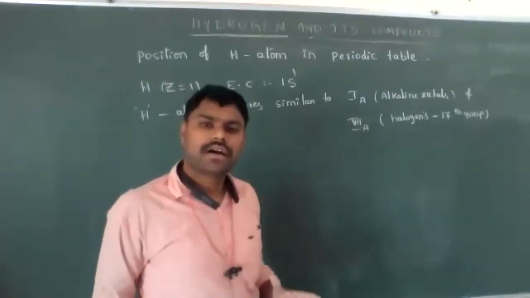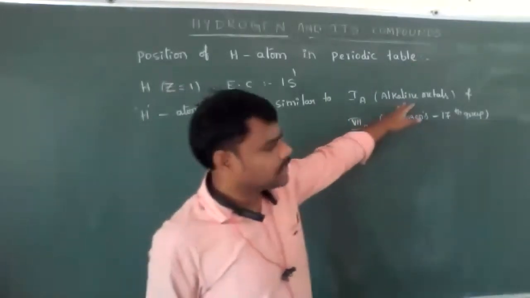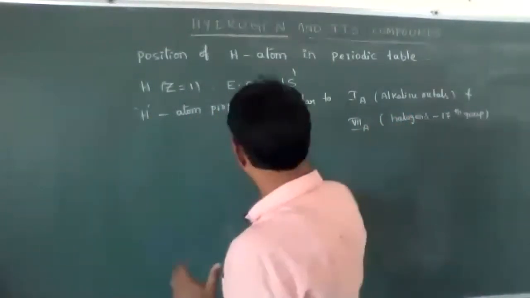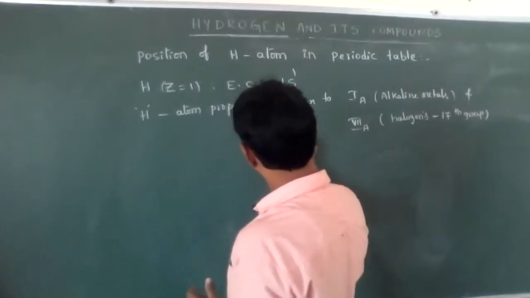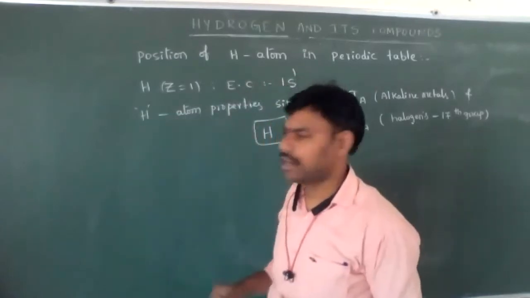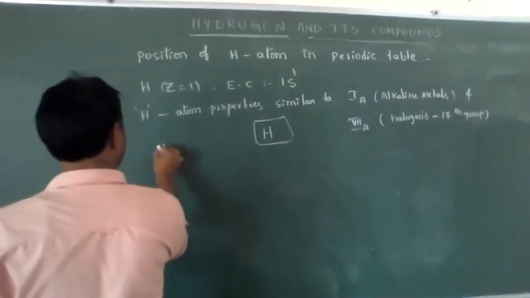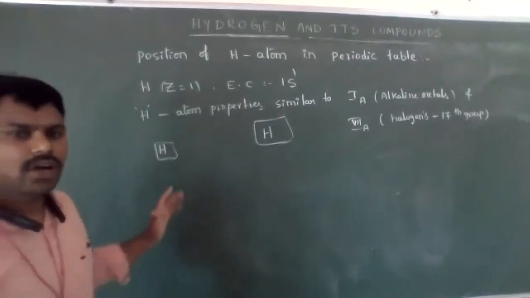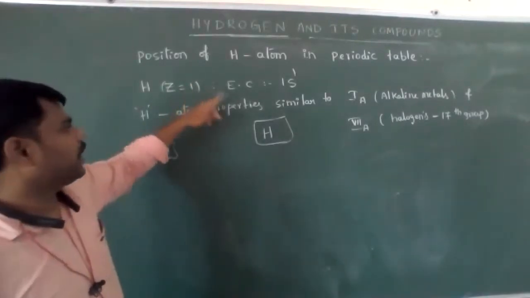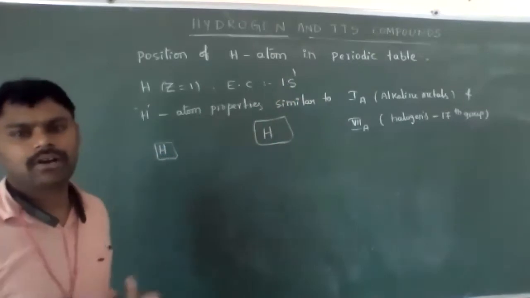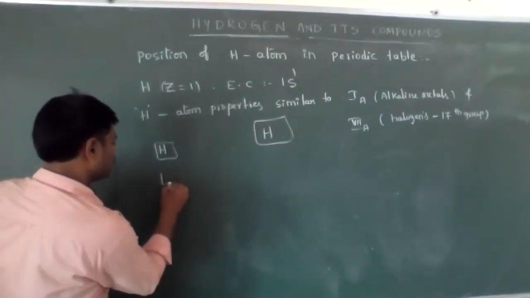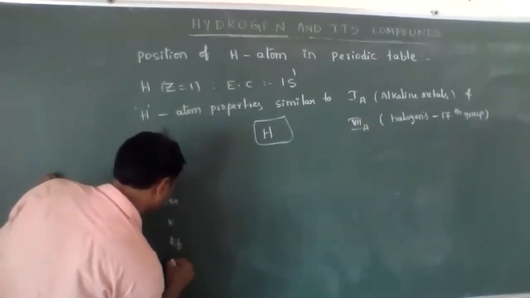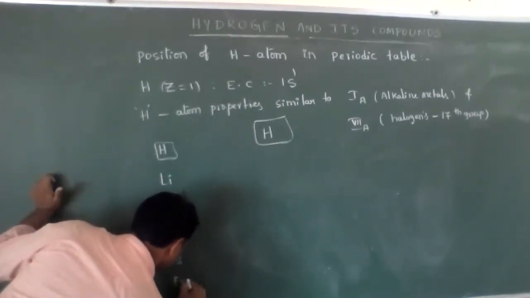halogens. If you observe some periodic tables, hydrogen atom is kept aside in the middle of the periodic table. Otherwise, sometimes hydrogen atom is kept along with the first group, based on atomic number and one electron in the outermost shell: hydrogen, lithium, sodium, potassium, rubidium, cesium and francium.